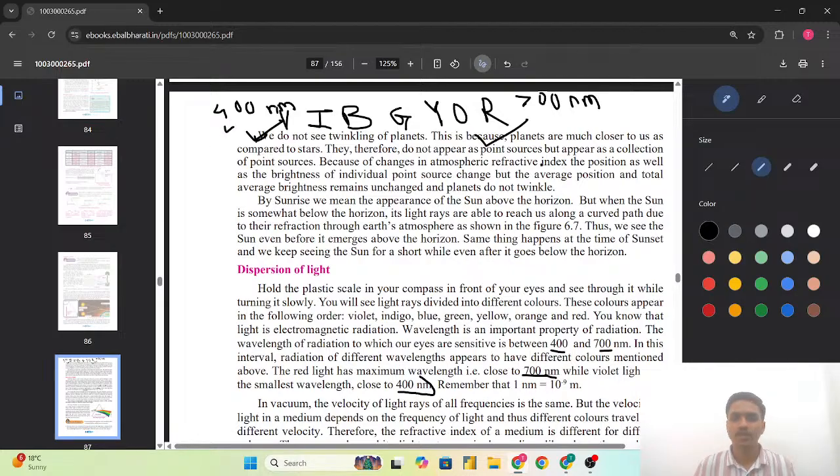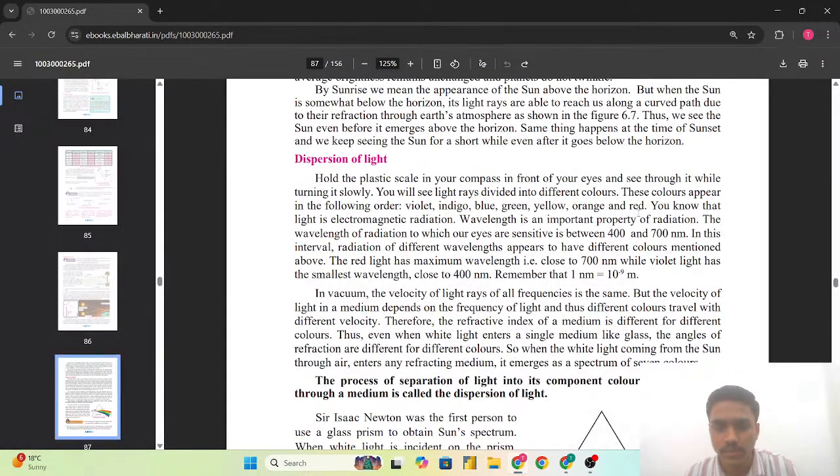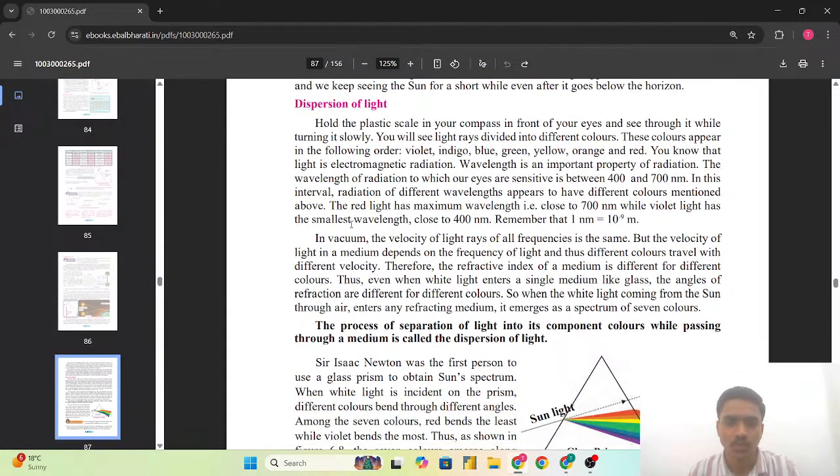Violet is 400 and red is 700 nanometer wavelength. Next is that is only given here, smallest wavelength 400 nanometer. Remember that 1 nanometer is equals to 10 raised to minus 9 meter.